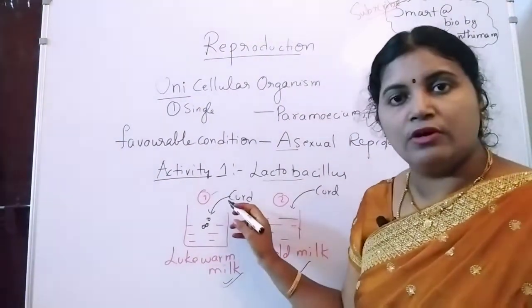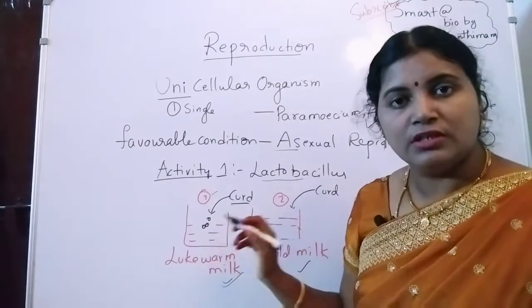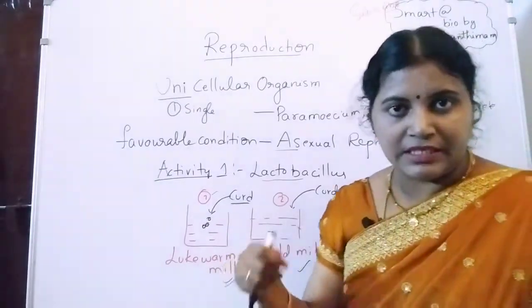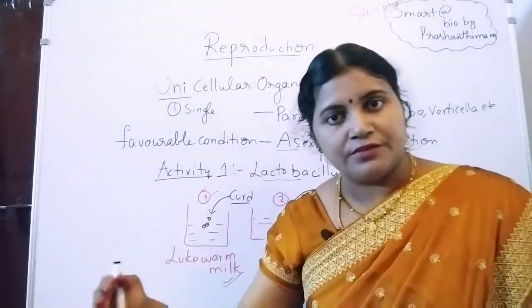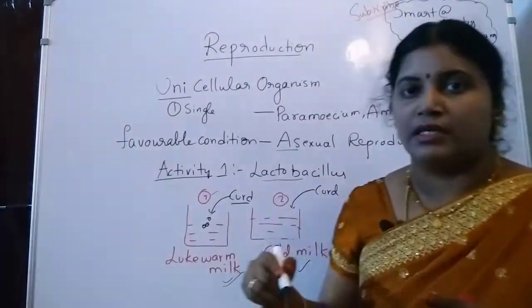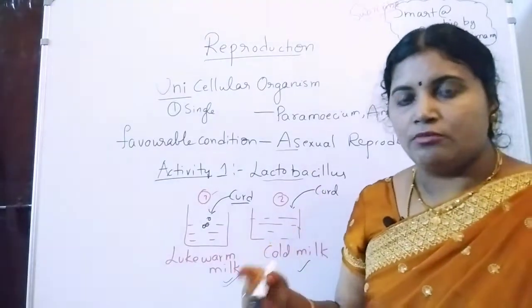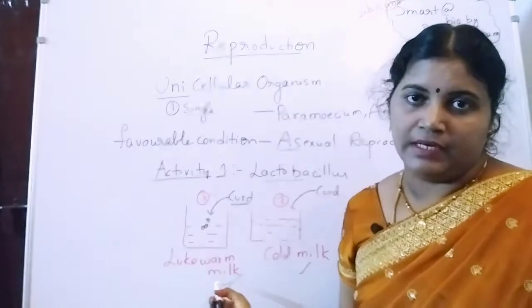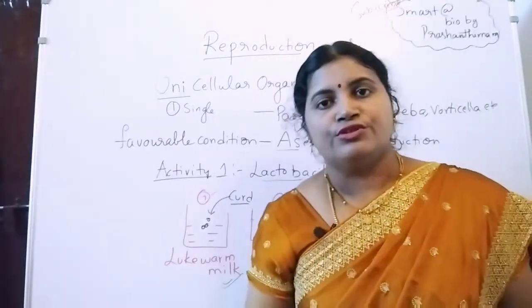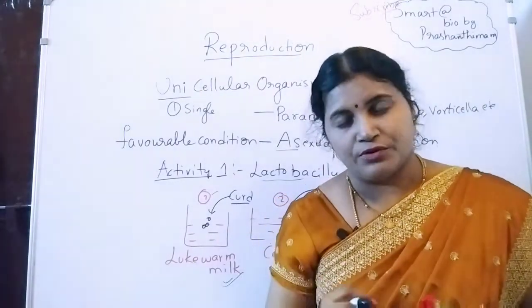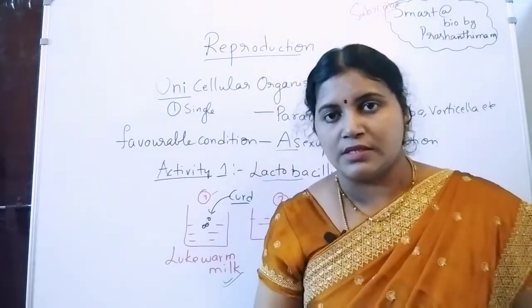So one spoon of curd we are adding into both cups, and we are mixing it well. After that, we are leaving it for some time. After some time we can observe the curd formation in the lukewarm milk, right? Next we are going to the asexual mode of reproduction in the unicellular organisms, right?